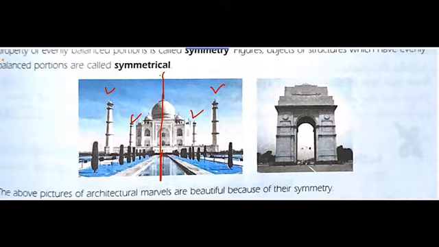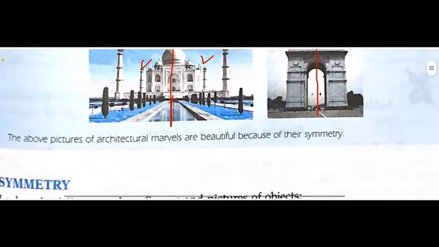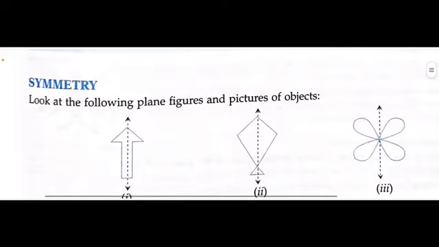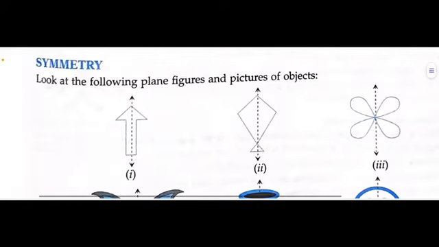So if I draw an imaginary line or actual line in any figure, and that line divides it into two equal parts, then the figure or the object will be in symmetry, like this. So similarly, I can draw a line here also, and here also this structure is divided in two equal parts. Fine. So that's why they are in symmetry. Both of them are in symmetry. So what is symmetrical? Any shape is said to be in symmetry if it can be divided into equal parts by drawing a line. Fine.